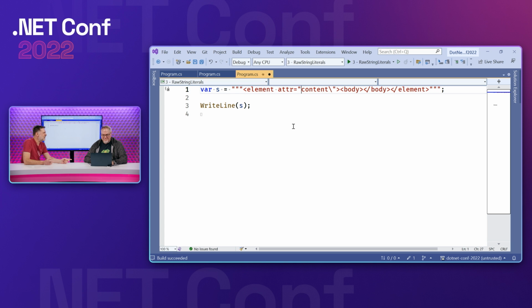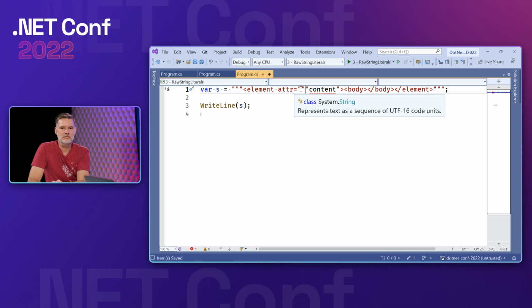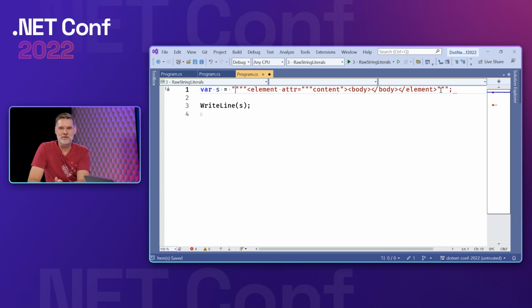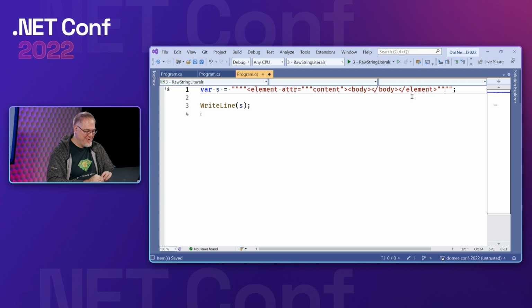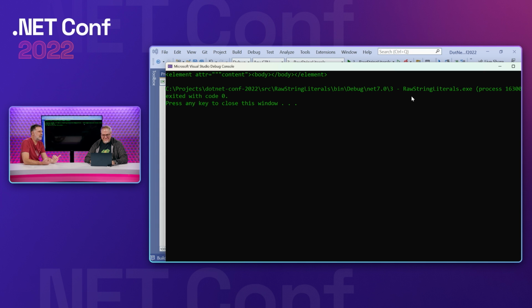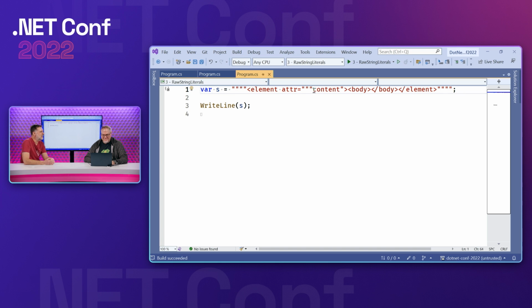But Dustin, someone would say, what if you want three double quotes in your content? What if you paste something in that has three double quotes? Then it's going to get confused, right? Yeah, this now ends it, and that's a problem. So in the spirit of C# 11, I would say just add one more. Yes, take it to four. And so now you can always contain any content by just putting more double quotes around it than it needs.